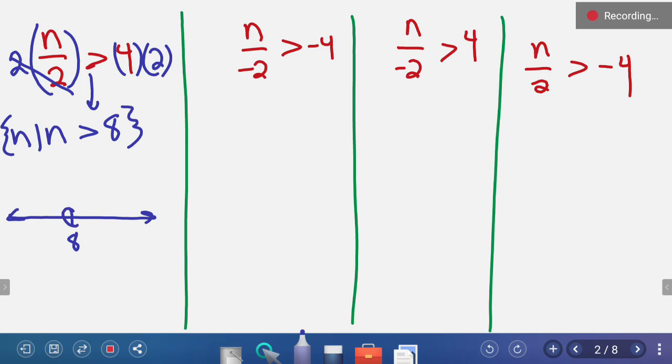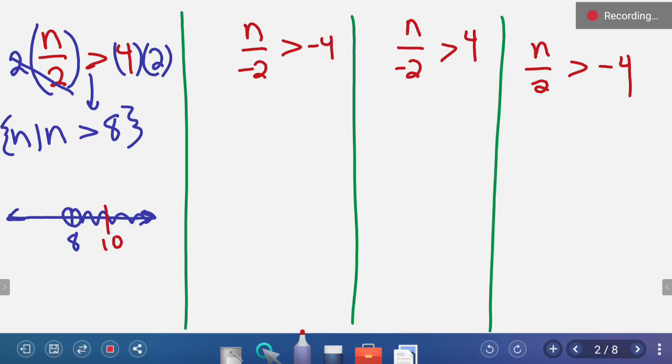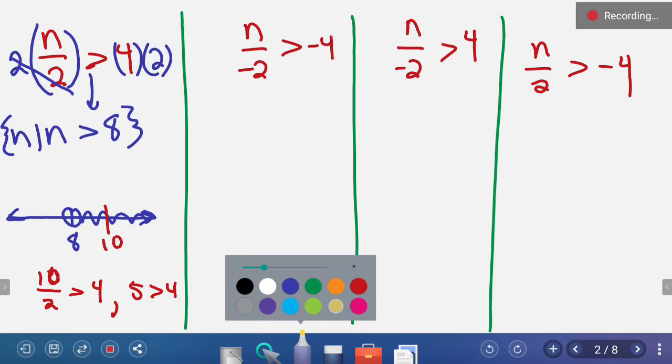Benchmark of 8, n is greater than 8. So let's pick a number that's divisible by 2 that's easy to work with. So let's say 10. If we replace n with 10, 10 divided by 2, is that greater than 4? 10 divided by 2 is 5, and 5 is greater than 4, so it checks out. All good, we were right.